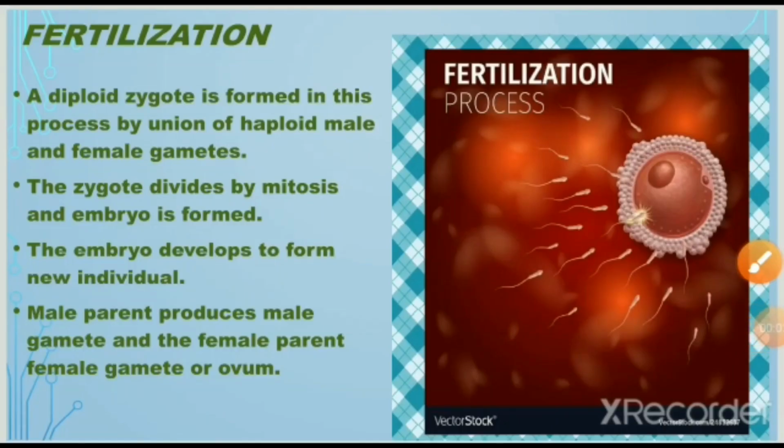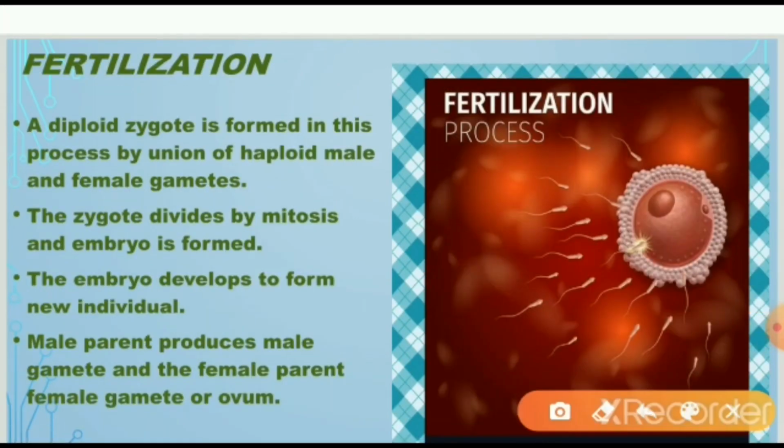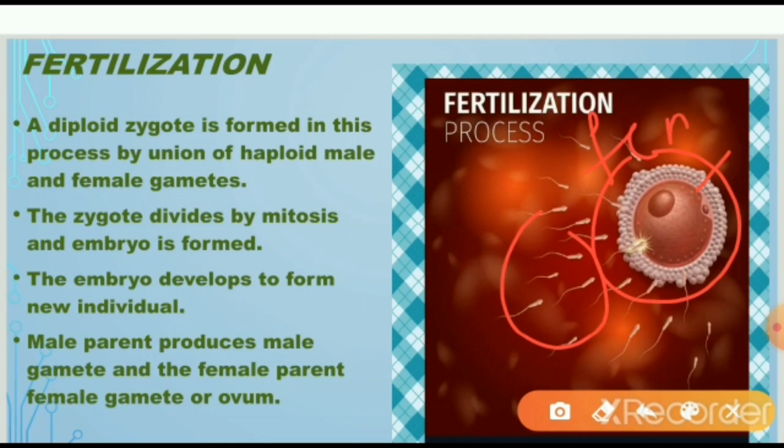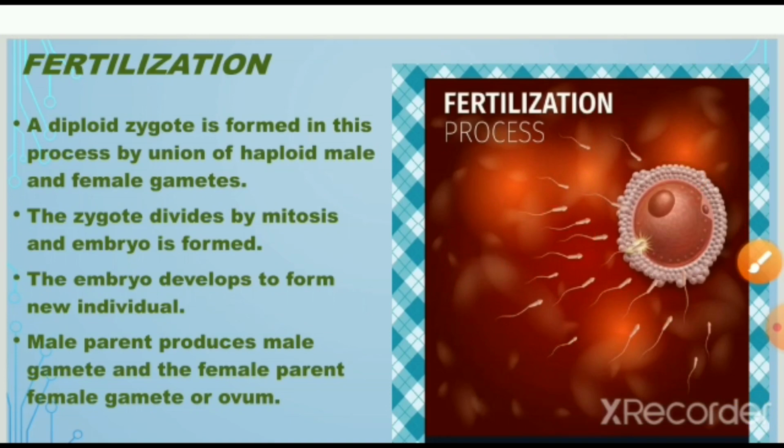Fertilization in sexual reproduction. Now we'll see with the help of the figure. Here you can see the egg or ovum and sperms. The egg is called a female gamete and the sperms are called male gametes. Now the male gamete enters the female gamete and a zygote is formed. A diploid zygote is formed in this process by the union of haploid male and female gametes.